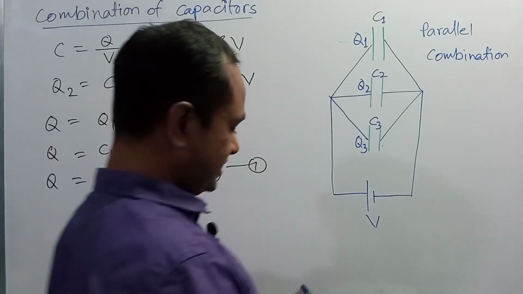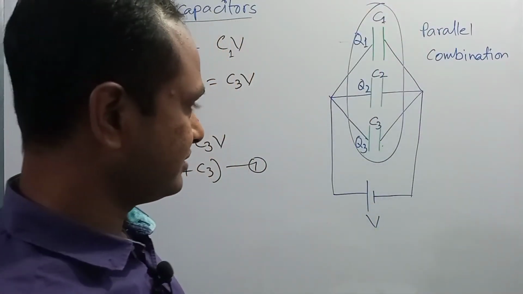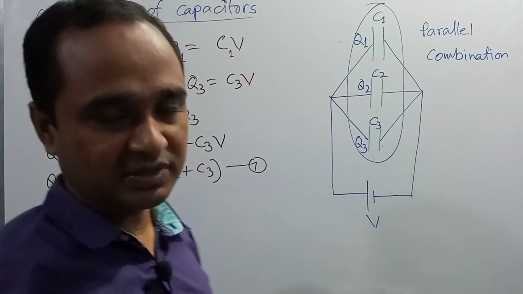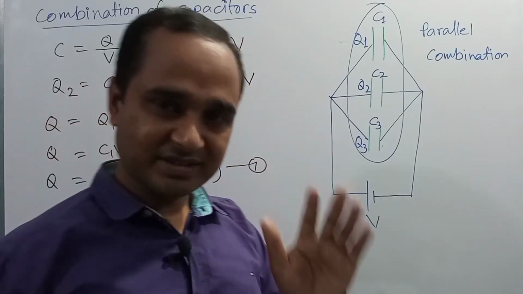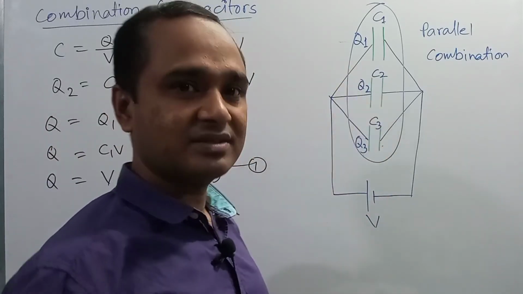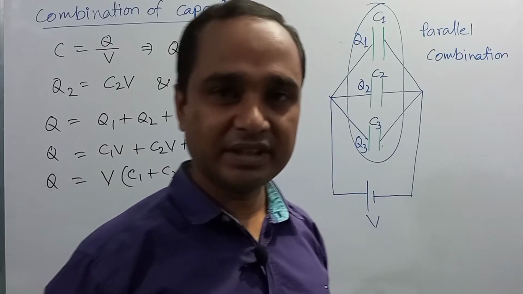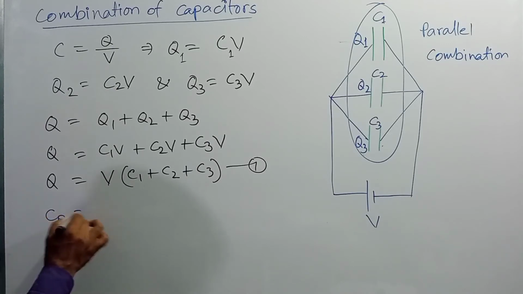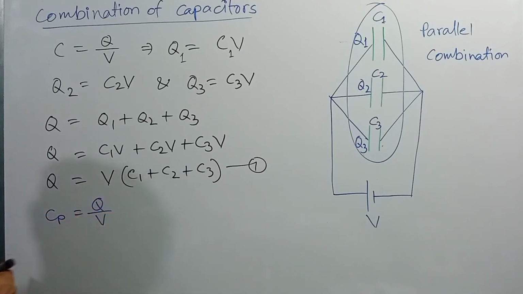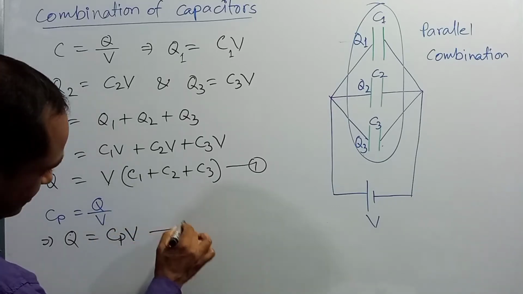Now if we replace this combination by a single capacitor so that the total charge and potential difference remain the same, then the capacitance of the single capacitor will be the equivalent capacitance of this combination. If the equivalent capacitance is Cp, then Cp is equal to Q by V, or Q is equal to Cp into V. This is equation number 2.